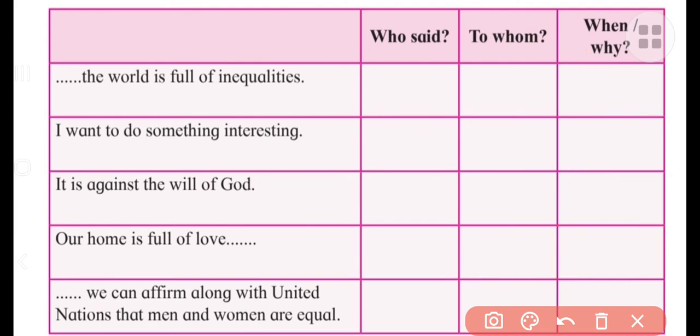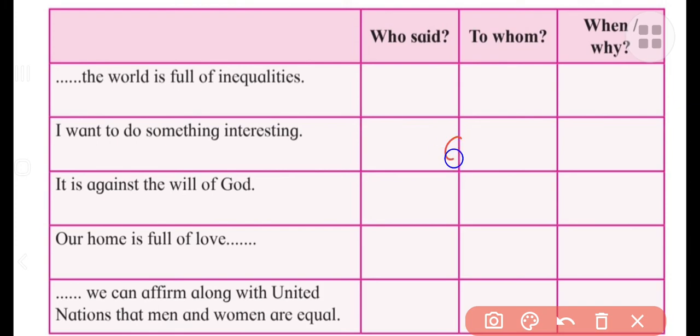Here you can see. Let us work out the second statement. I want to do something interesting. Who said this one? This is uttered by Lanthoi, and it was addressed to, she told her mother. Now we can write her mother. You can also mention the name of her mother. Now when and why it was said, let's see now.